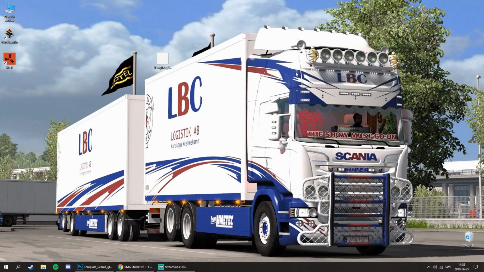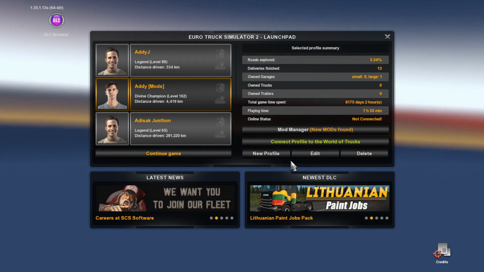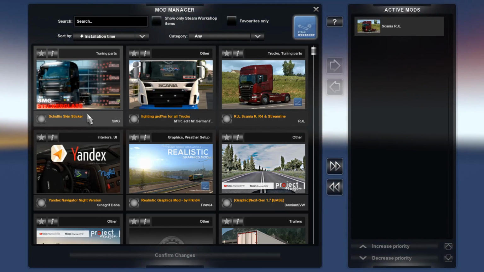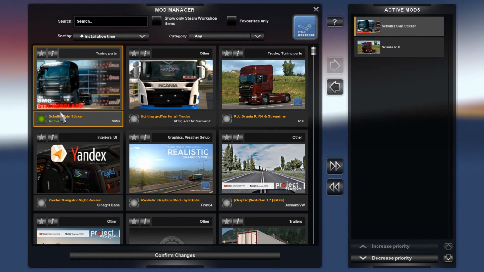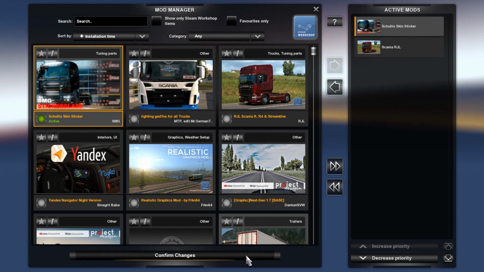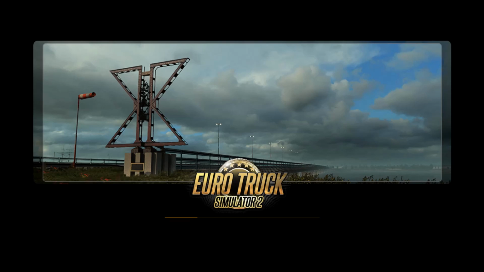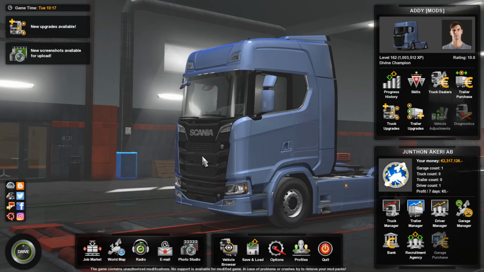So let's test in game. So here we go. You go on mod manager and choose the sticker skin here. Activate it here. Confirm and load the game. Okay, here we go. So you want to test it out?